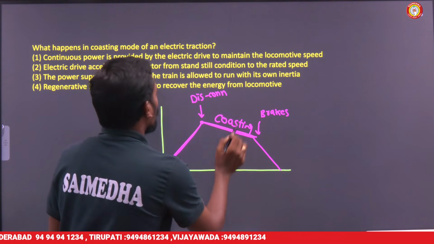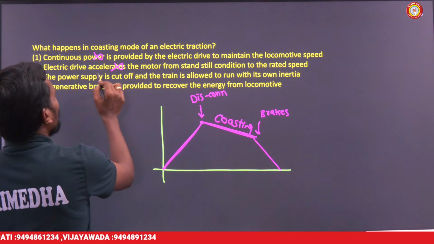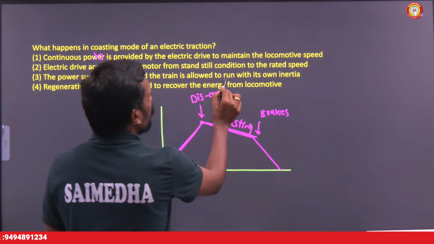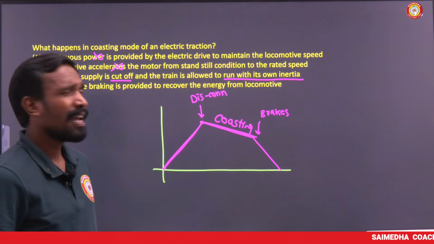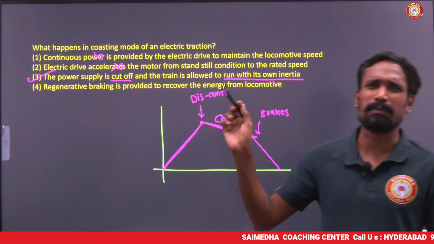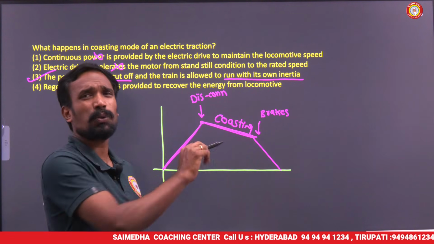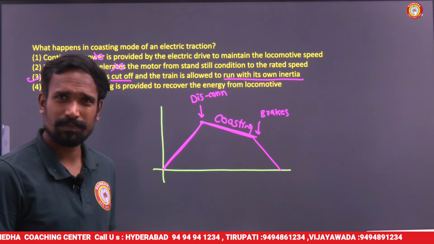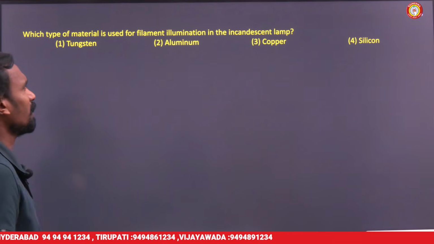So what happens in coasting? With continuous power supply, the electric drive accelerates. The power supply is cut off, and the train is allowed to run with its own inertia. That is the suitable answer. Actually, based on this coasting, questions are repeated in every exam, sir. Even in the last APGENCO exam there were questions based on coasting. Very important, sir, that coasting point. Okay? Next, regenerative braking is not there.